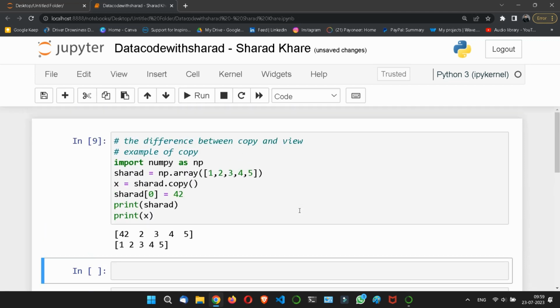Understood what I'm saying? The copy should not be affected by the changes made to the original array. Understood? This is the copy.